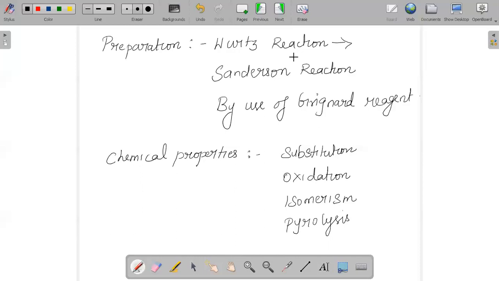In the same way, we can even prepare alkane by using a Grignard reagent. For example, the Sabatier-Senderens reduction: in this, an alkene will react with H2 to give us an alkane, and the reaction is given a special name, the Sabatier-Senderens reduction, where you use Ni, or activated charcoal, as a catalyst. That is also a method used for preparing alkanes.